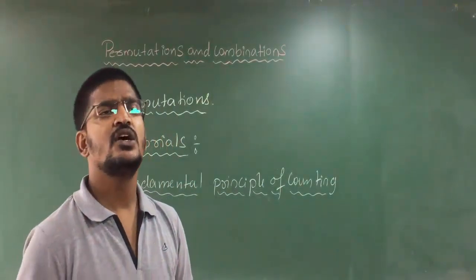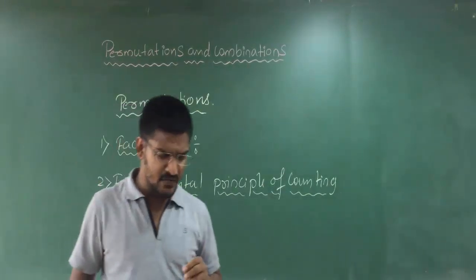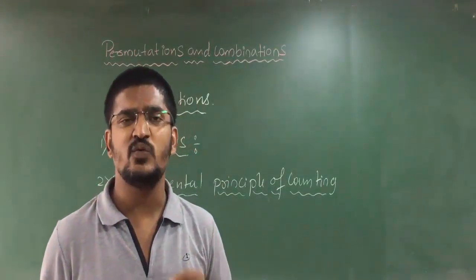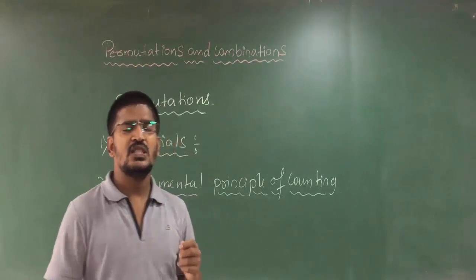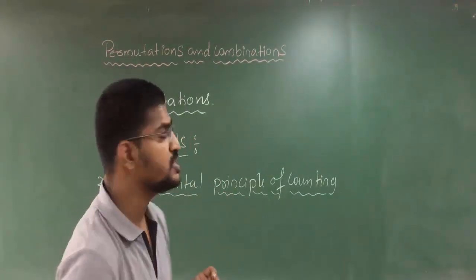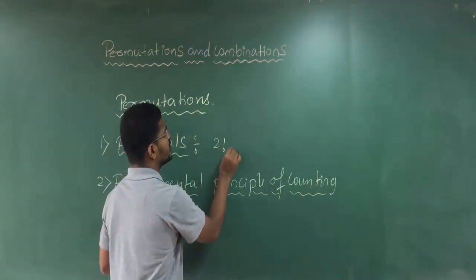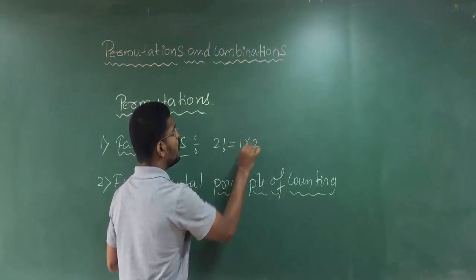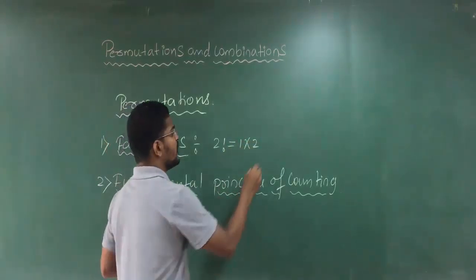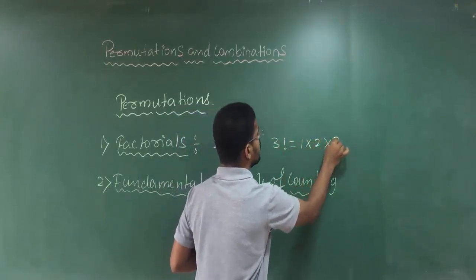Clear students? Factorial is a very simple concept, which says the product of the number of elements. If I write 2 factorial, this is nothing but 1 into 2. If I write 3 factorial, it is nothing but 1 into 2 into 3.